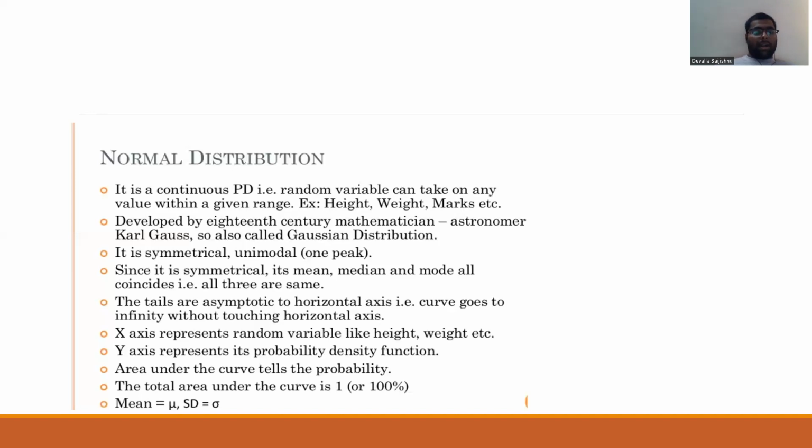The X-axis represents the random variable like height, weight, etc. The Y-axis represents the probability density function. The area under the curve tells the probability. The total area under the curve is 1.